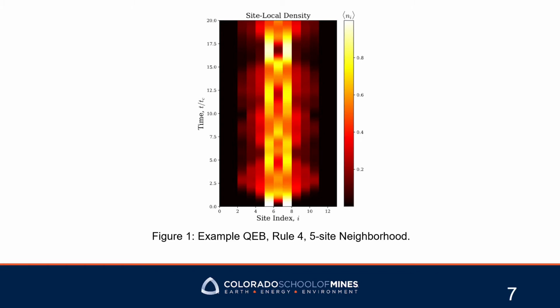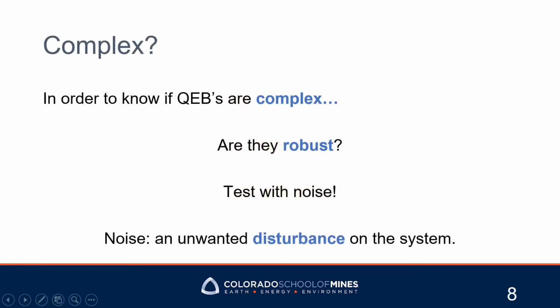So, how do we test if QEBs exhibit the same complexity as discrete breathers? We test their robustness because if the system is robust, we have persistent emergent phenomena, one of our aspects of complexity. So therefore, we are going to add noise or unwanted disturbances to the system and see how our emergent phenomena persist.